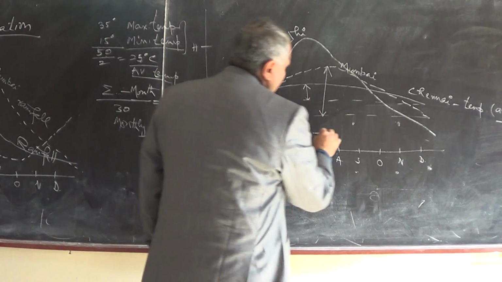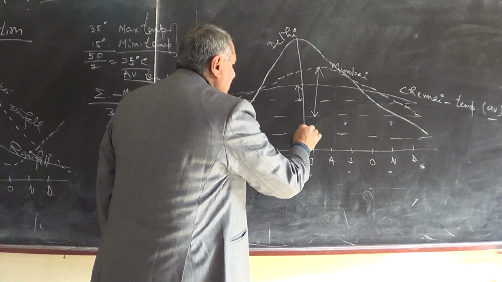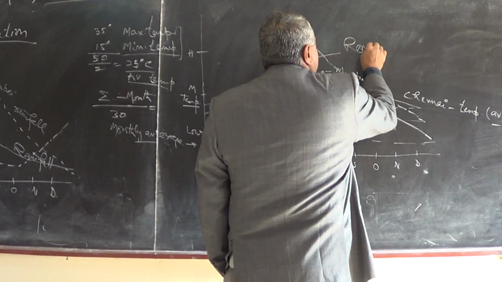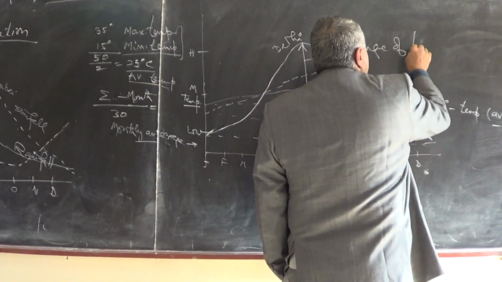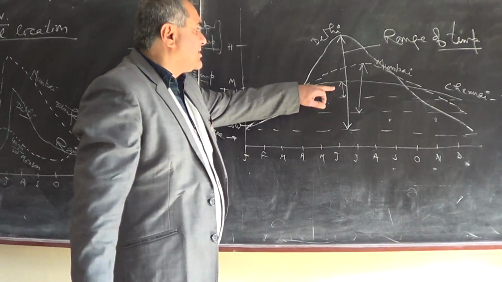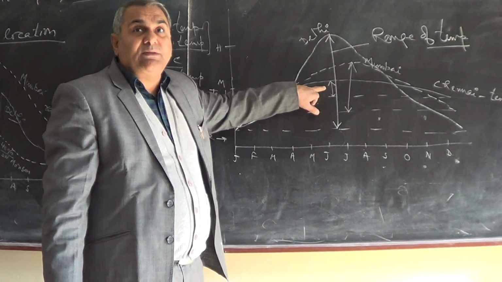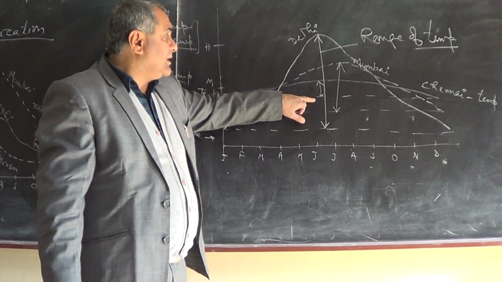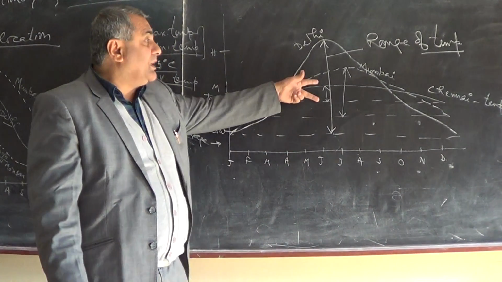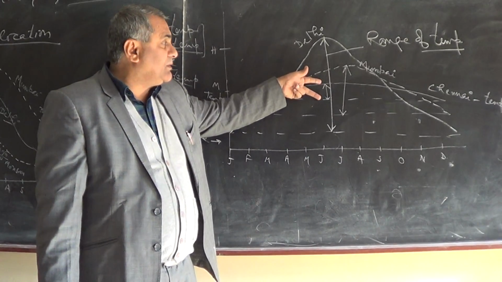This is the low temperature. This is the line from this point to this point. So this is the range of temperature of Delhi. You can see this is Chennai, the range of temperature of Chennai, the average maximum of one month. So there is little difference. It is more equable because it is closer to the equator. Round the year they have almost the same temperature.